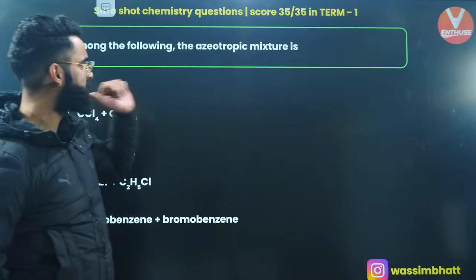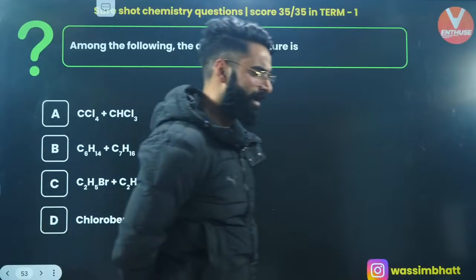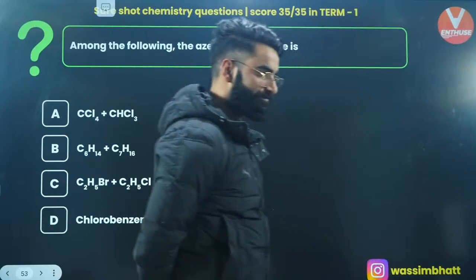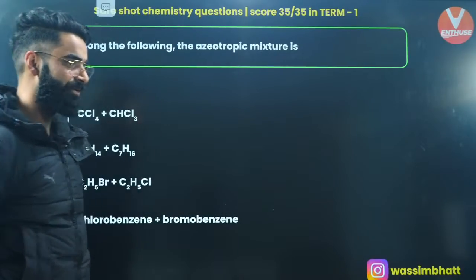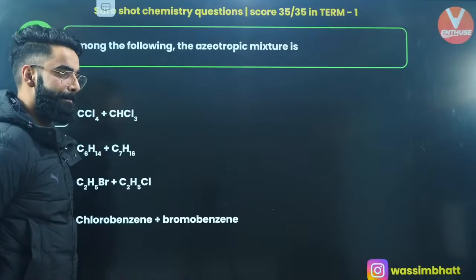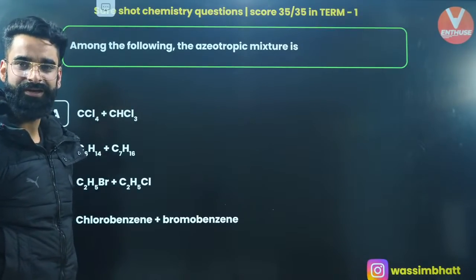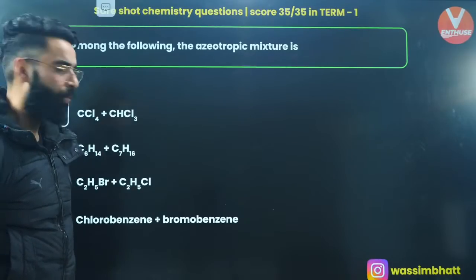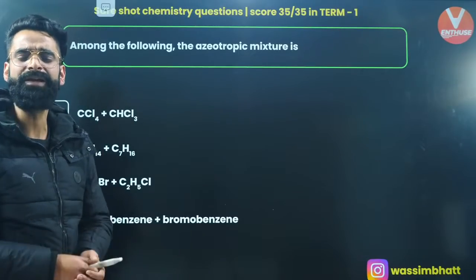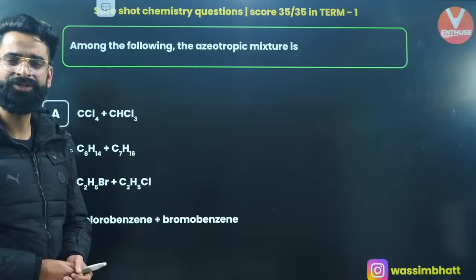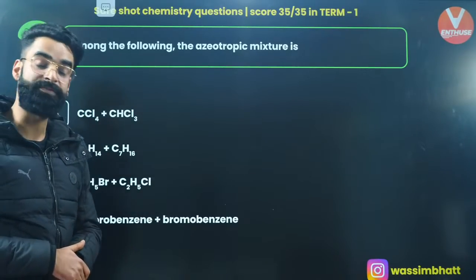Among the following, the azeotropic mixture is... Which of the following will form the azeotropic mixture? How do we check it? Let me know its answer fast. Is it going to be A, B, C, or D? The one which is going to form the non-ideal solution. Non-ideal solutions only form the azeotropic mixtures, right? It is not the ideal solutions which form the azeotropic mixture. It is the non-ideal solutions basically which form the azeotropic mixture.